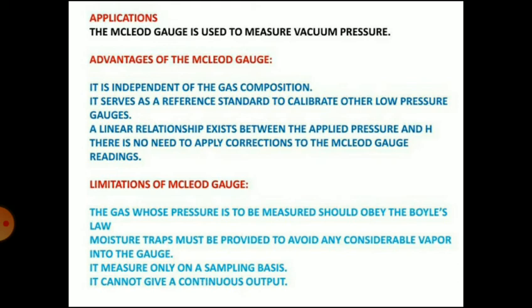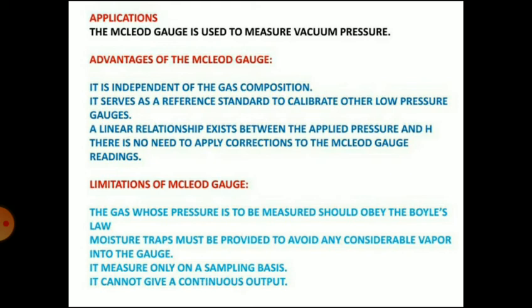It serves as a reference standard to calibrate other low pressure gauges. A linear relationship exists between the applied pressure and the reading, and there is no need to apply corrections to the McLeod gauge readings. These are some advantages of the McLeod gauge.